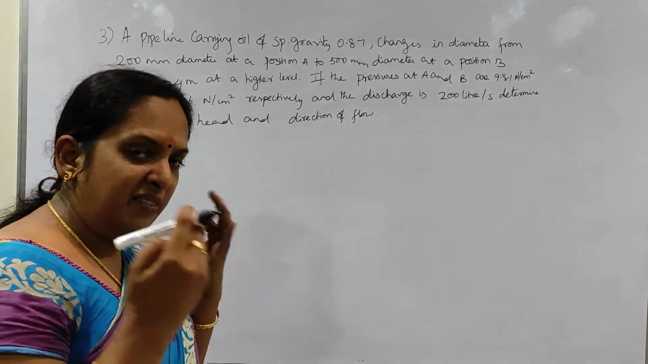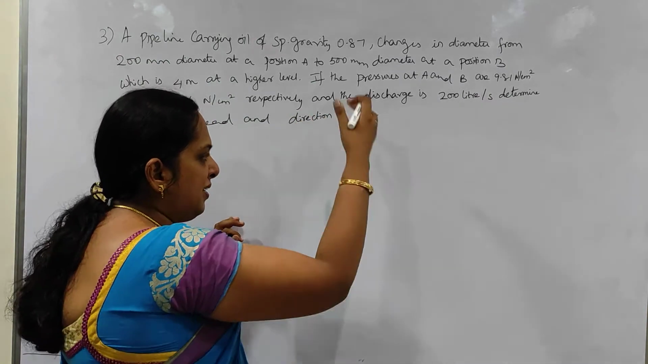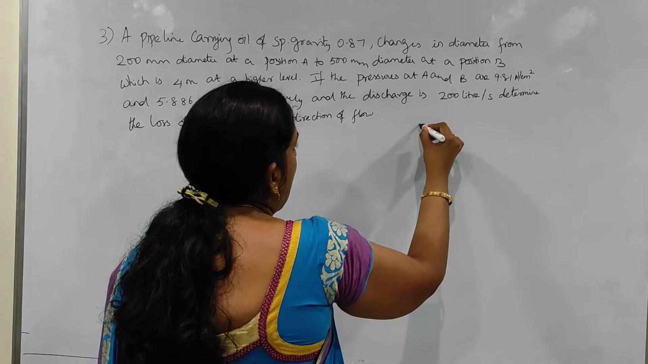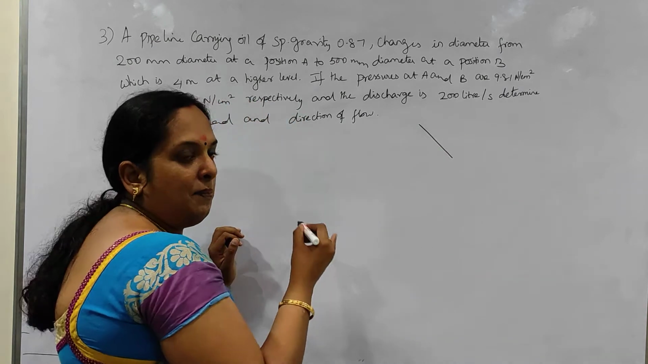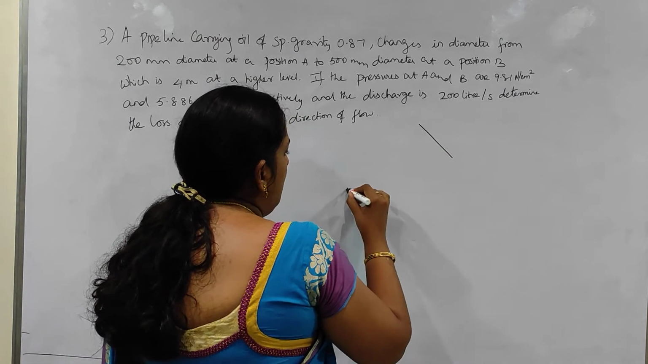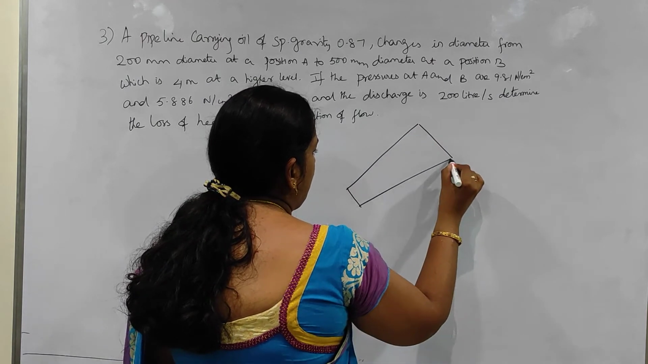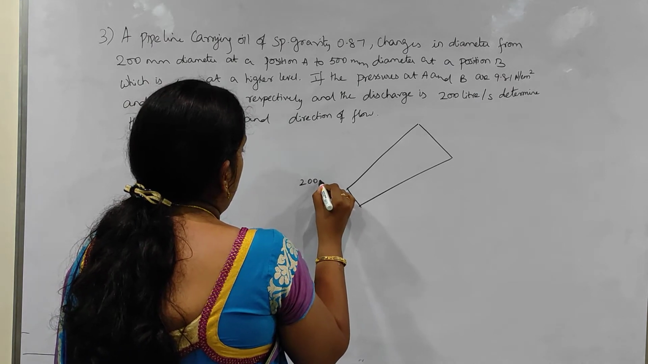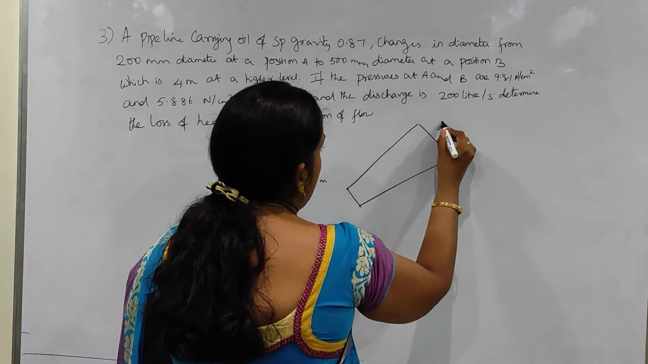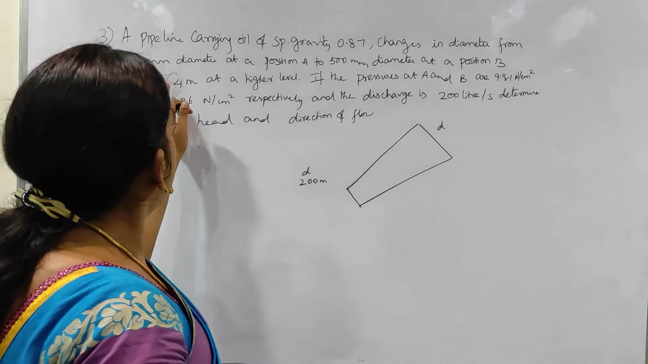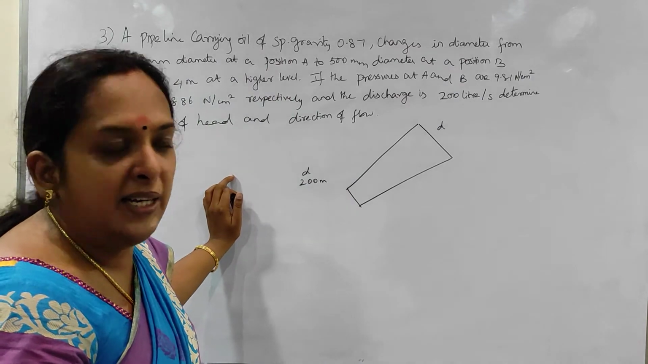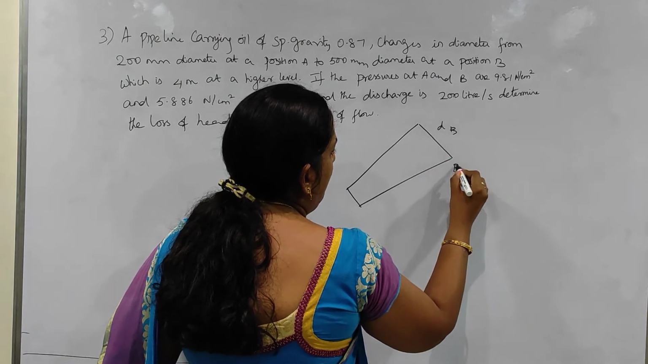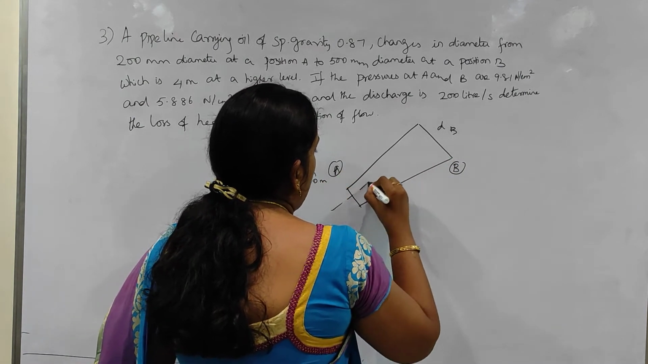As I already said, whenever the question is given, try to picture a setup. Try to draw the diagram. B is at height, and the diameter at B is bigger, 500 mm, while the diameter at A is very small. So I am just drawing this. What is the diameter here? 200 mm. And this diameter here is 500 mm. This is at A, so I am giving it as DA, and this is B, that is your DB. So my pipe is like this.